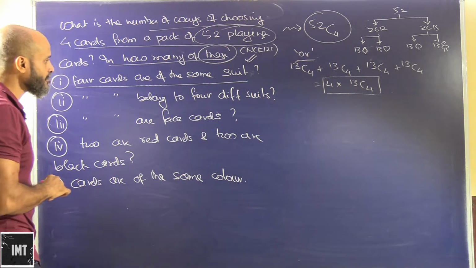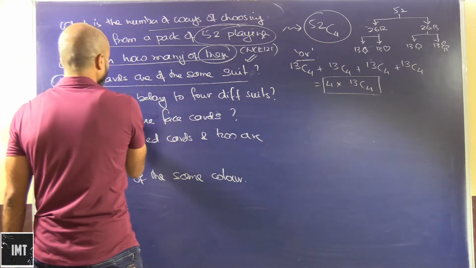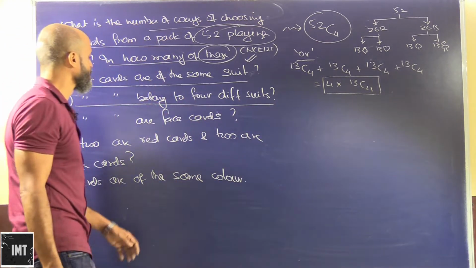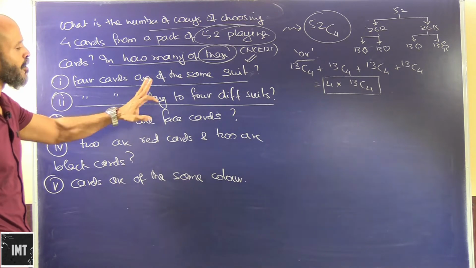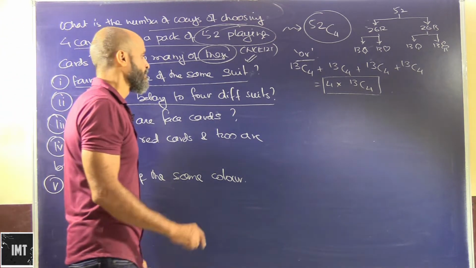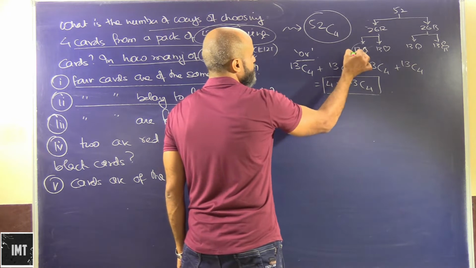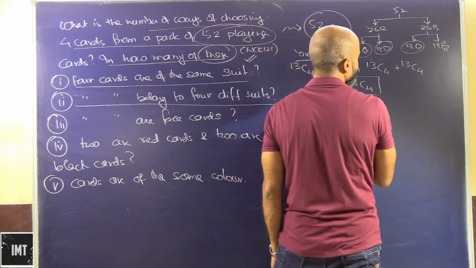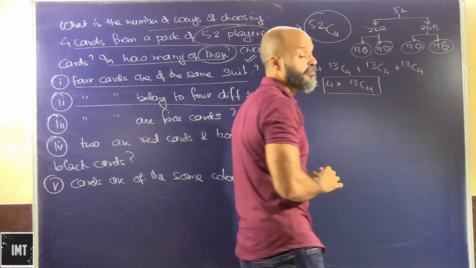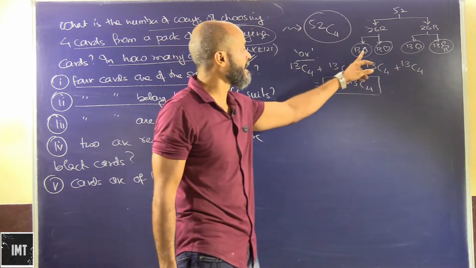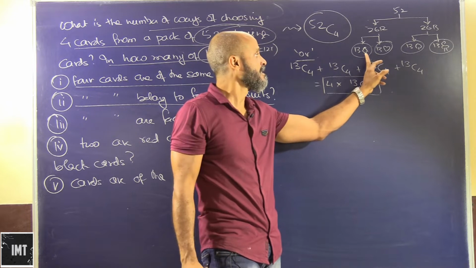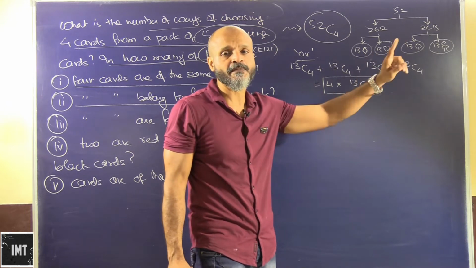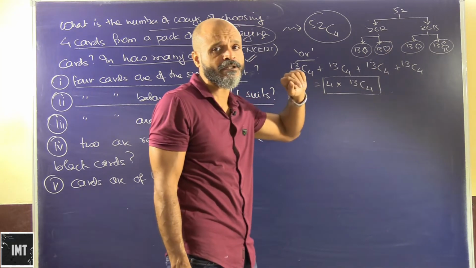Alright, so now we have 4 cards belonging to 4 different suits. Okay, now from this we need to select 1 card, from this we need to select 1 card, from this we need to select 1 card, and from this we need to select 1 card. So be very precise about this. This is a combined event, which means that one event is dependent on the other.